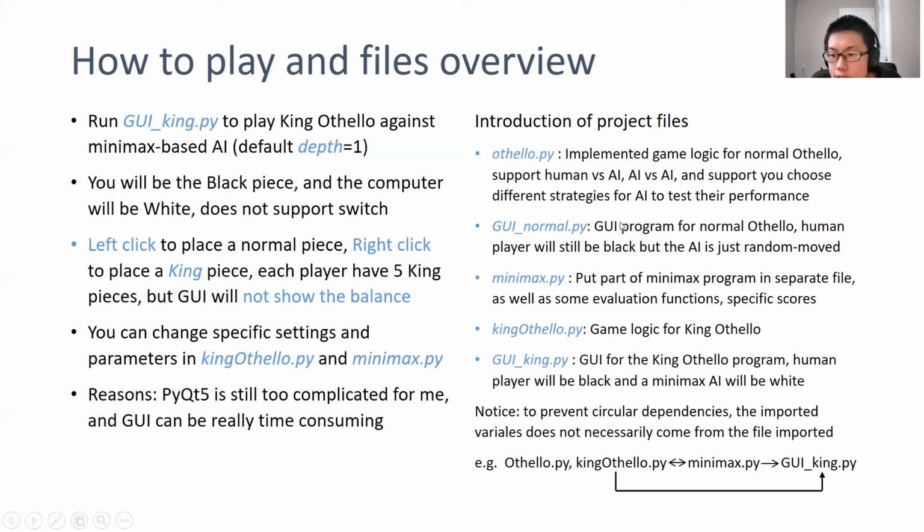GUI normal is the GUI program for normal Othello. It's basically a draft for the file here, where GUI king is our main file, and King Othello.py is a subclass of Othello.py. So we can see this one evolves to here, and this one evolves to here. And minimax.py includes some minimax functions and evaluation functions, and it's basically about minimax programs as well as some settings.